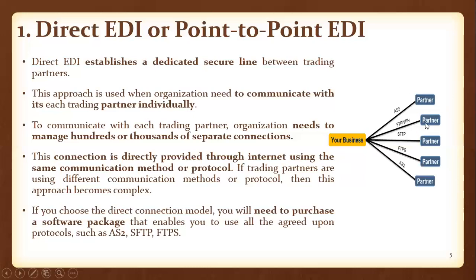Here in this diagram, these five partners have only one selling business, and they are connected to your business only. Suppose these five partners also communicate with other businesses, this is not suggestible. Why? Because that becomes more complex, since different businesses use different communication protocols.